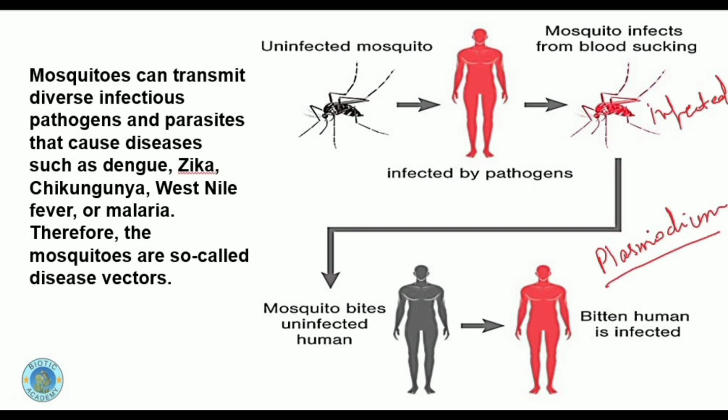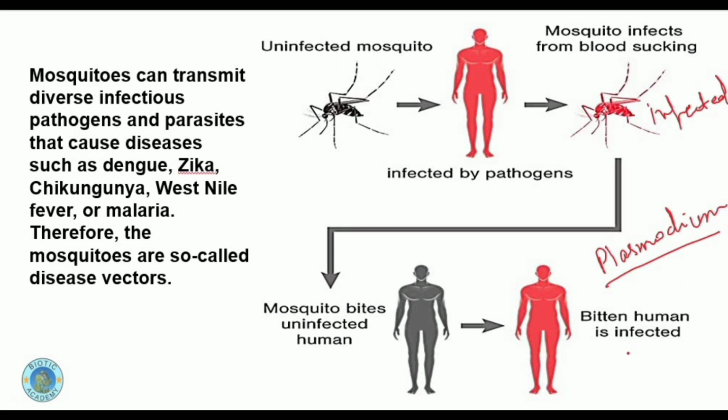It's a protozoa, a unicellular protozoa, which lives in the mouth of the mosquito. It completes its life cycle in two hosts. One is the mosquito and the second one is the human body. So this Plasmodium enters into the human body and completes the remaining part of its life cycle in the human body. Now when this infected mosquito bites the uninfected person, this person has also become infected with malaria.